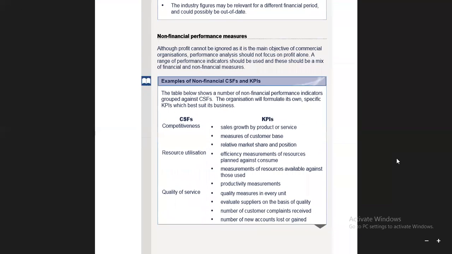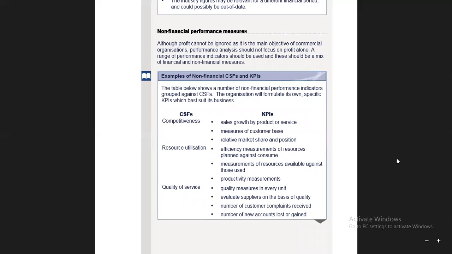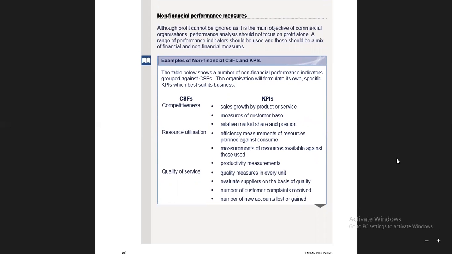Now, these are the financial measures which we studied before, because all the facts and figures are involved in them. But some things are evaluated on a non-financial aspect as well. The non-financial aspect consists of, for example, competitiveness. How competitive is the company? How is the company going to take a competitive advantage?